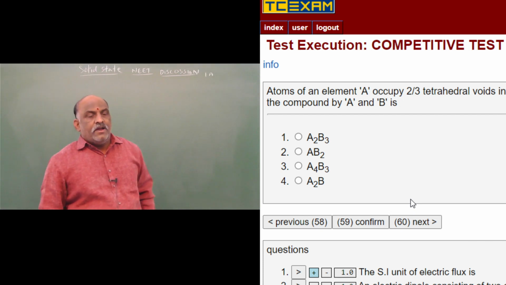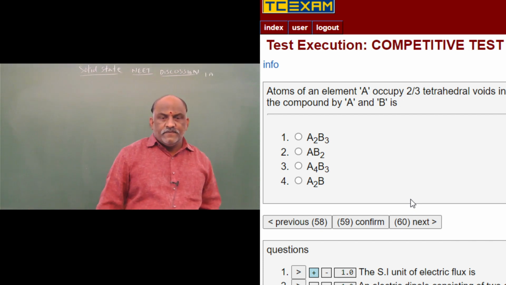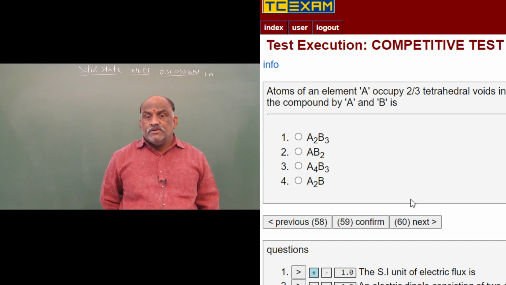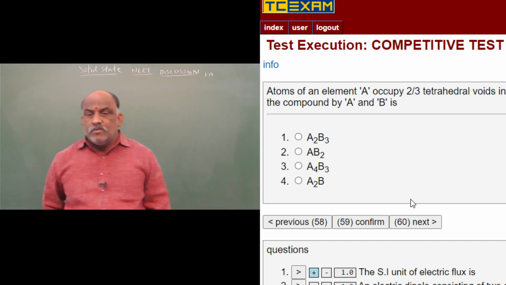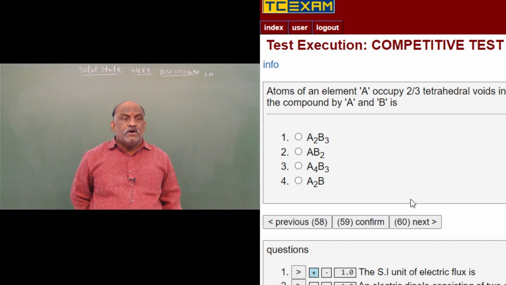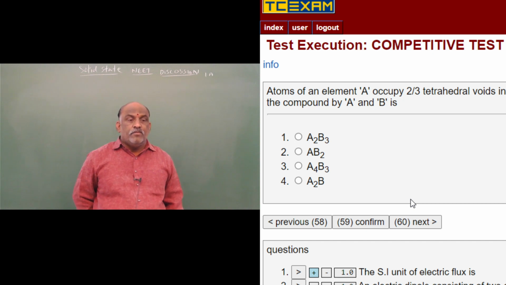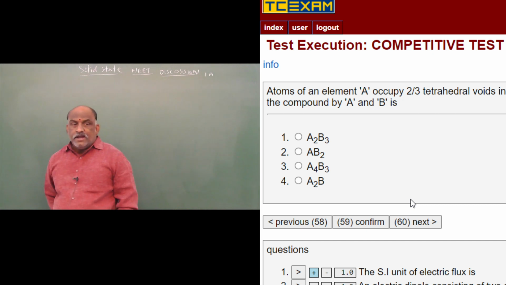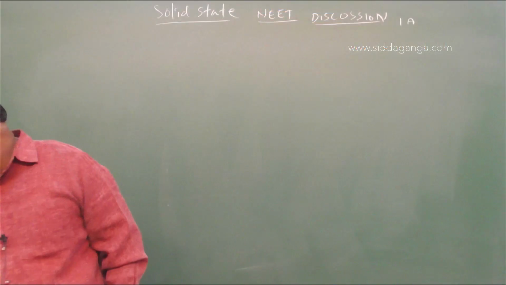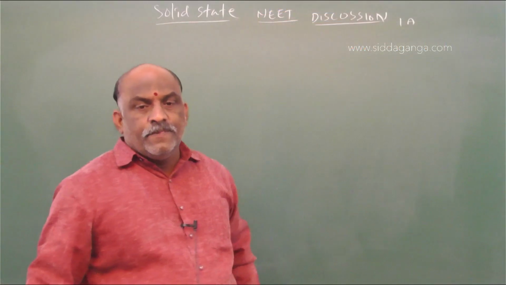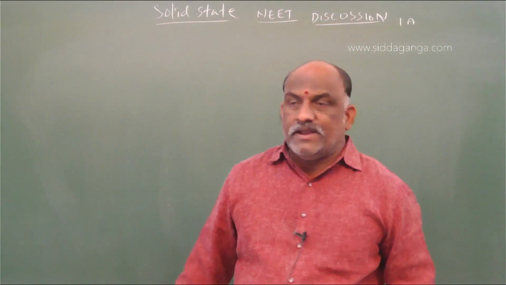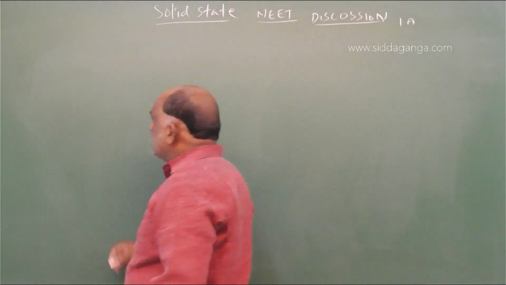Atoms of element A occupy 2/3 tetrahedral voids in the hexagonal close packed unit cell lattice formed by the element B. The formula of the compound formed by A and B. So A occupies 2/3 tetrahedral voids. B forms HCP packing. So here this is the 59th question, a simple question.